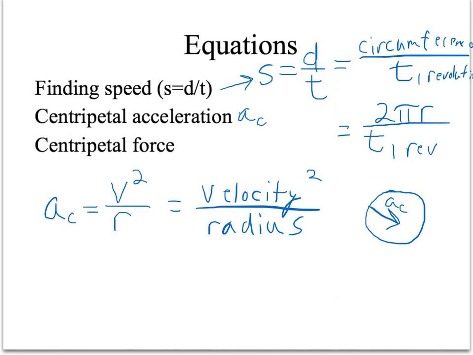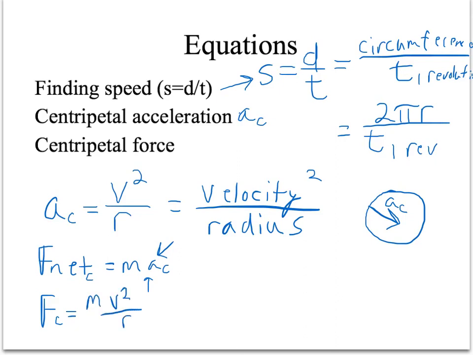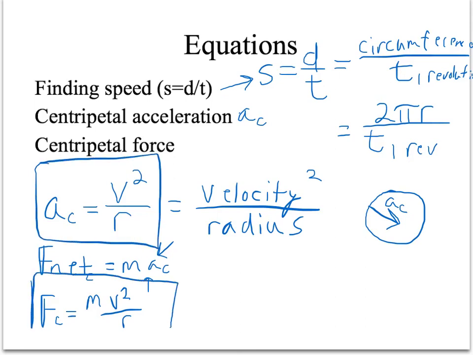Then there's also centripetal force. Now you might know from Newton's second law that a net force is a mass times an acceleration. So if there's a centripetal acceleration, that's caused by some centripetal force, and we would just plug in the centripetal acceleration in the net force equation, and we'd get the centripetal force equals m v squared over r. And you should know both of these, centripetal acceleration and centripetal force. Those are quantities you'll be asked to calculate.